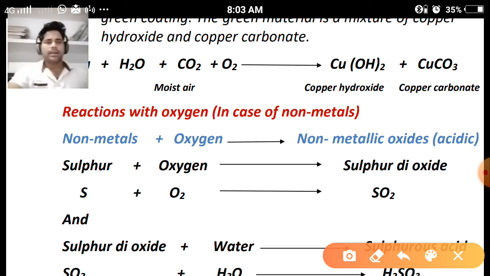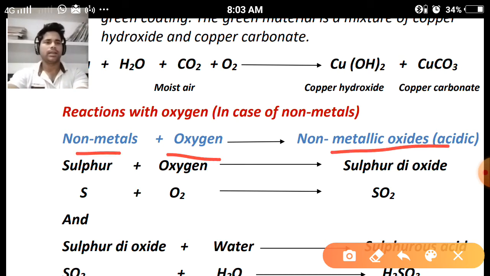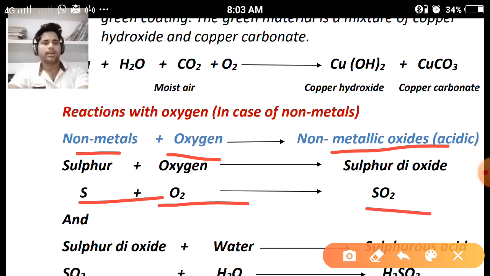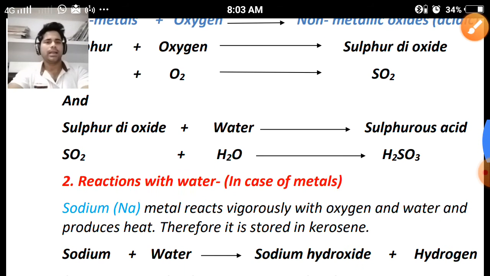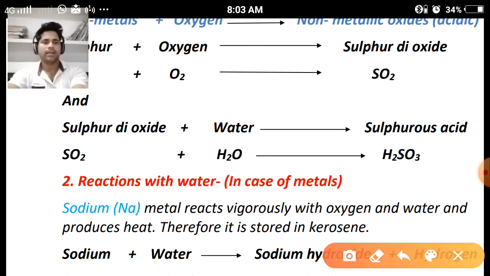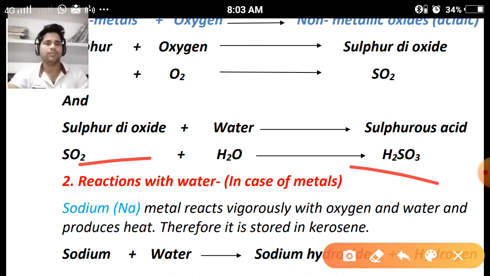So the similar property we are going to discuss in case of non-metals. When non-metals react with oxygen, they form non-metallic oxides, and all non-metallic oxides are acidic in nature. Example we are taking: what happens when sulfur reacts with oxygen? Sulfur dioxide will be formed, and immediately this sulfur dioxide will react with water and form sulfurous acid, and the nature of the sulfurous acid will be acidic. So all non-metallic oxides are acidic in nature.